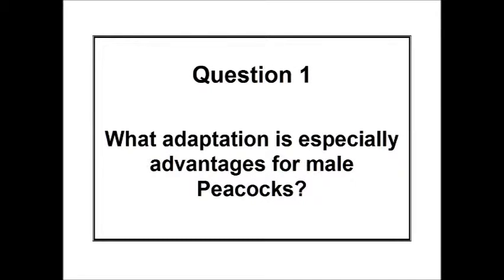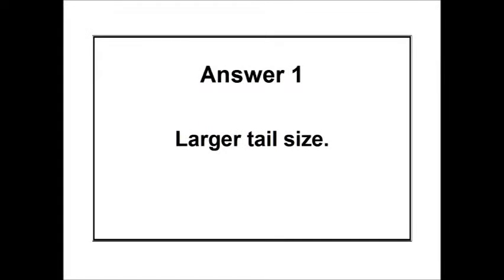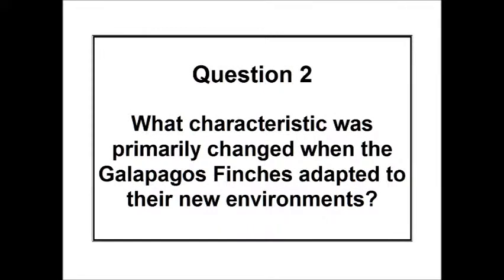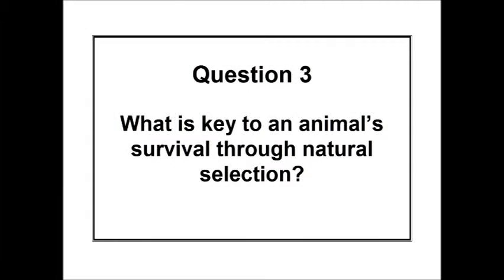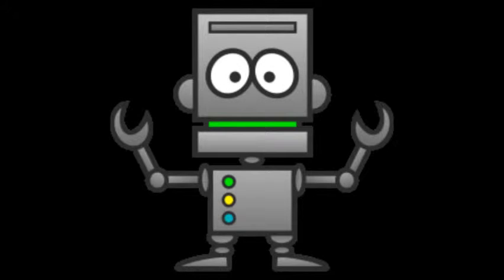Now, question time. Question 1. What adaptation is especially advantageous for male peacocks? Answer: larger tail size. Question 2. What characteristic was primarily changed when the Galapagos finches adapted to their new environments? Answer: beak shape. Question 3. What is key to an animal's survival through natural selection? Answer: adaptation.